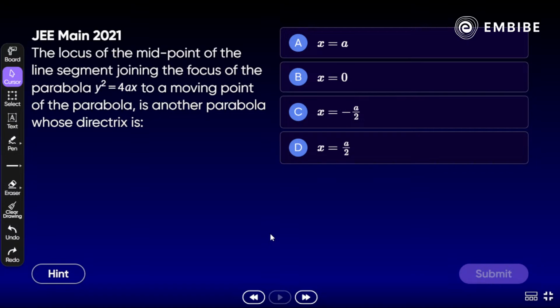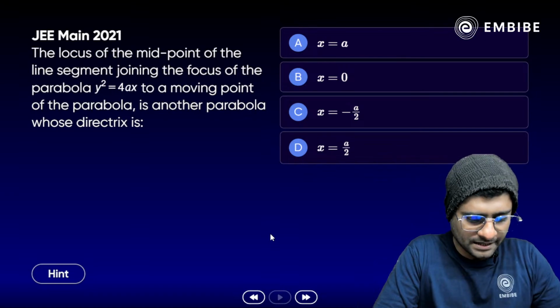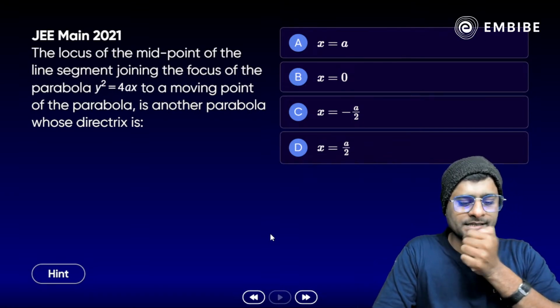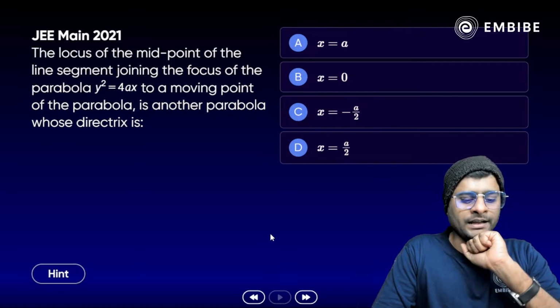The locus of the midpoint of a line segment joining the focus of a parabola to a moving point on the parabola is another parabola whose directrix is... Yes, one of the interesting questions. Again, another good question in front of you. Any idea? Option A, B, C, D. Which one is correct here? Think about it.